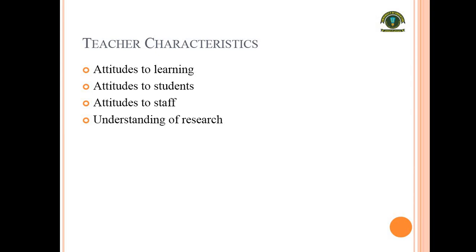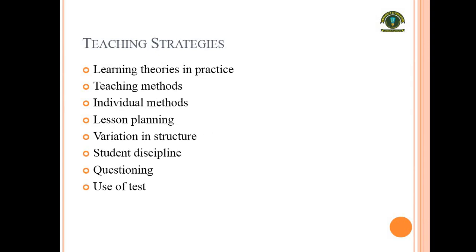It means how likely a teacher is to incorporate different findings of research in his or her teaching, whether he or she is a follower of change and transformation, or is only confined to the content knowledge which is to be taught to the students. So these make students and teachers different from one another, and psychology is there to help the teachers as well as the students. Next is teaching strategies.